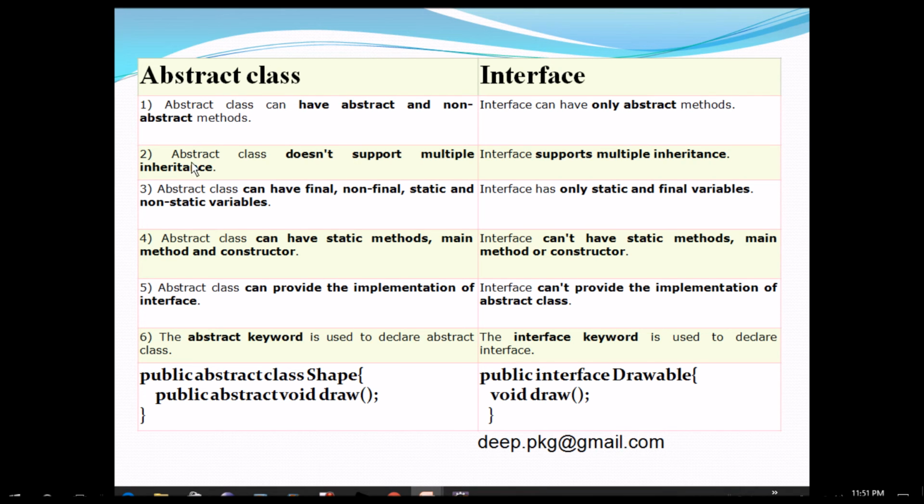Second is abstract class doesn't support multiple inheritance. So you cannot extend two abstract classes. But in interface you can extend, that is you can implement two interfaces.